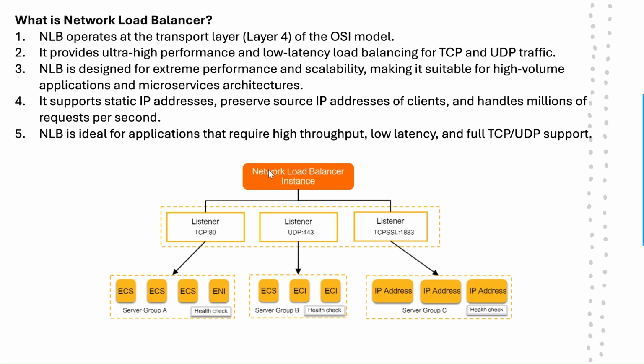So this is the network load balancer, the diagram of the network load balancer. Here is the listener. After that, it distributes the traffic to its groups, that is server group A, server group B, or server group C, which we also call a target group. Then the health checks are here, then EC2 instances, here are the IP addresses. Okay, so this is how you can explain it in these 5 points.